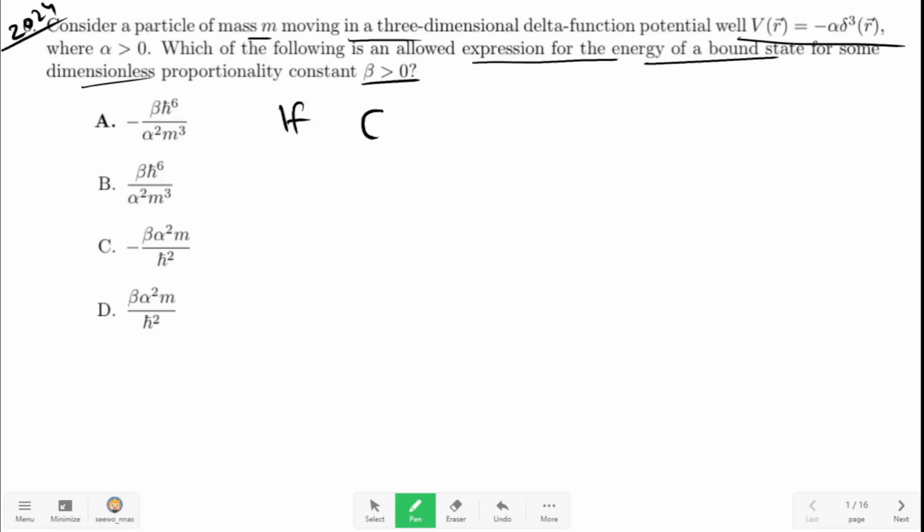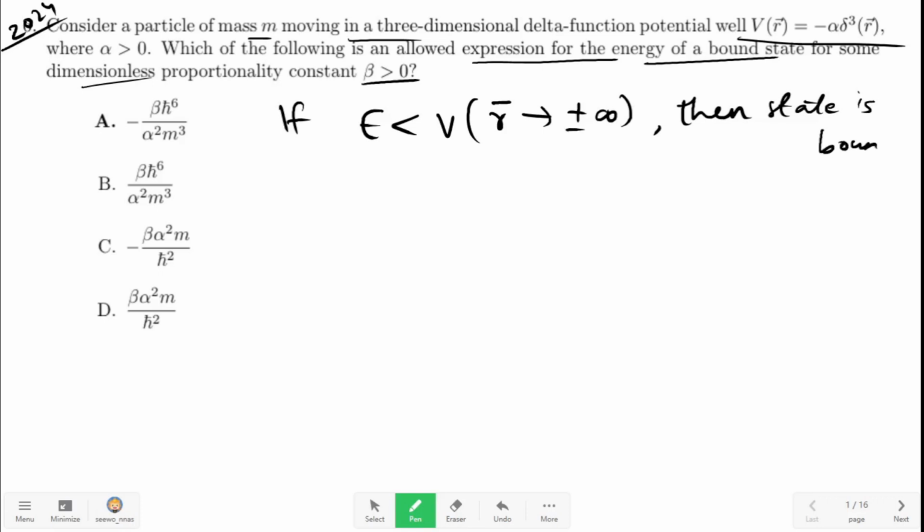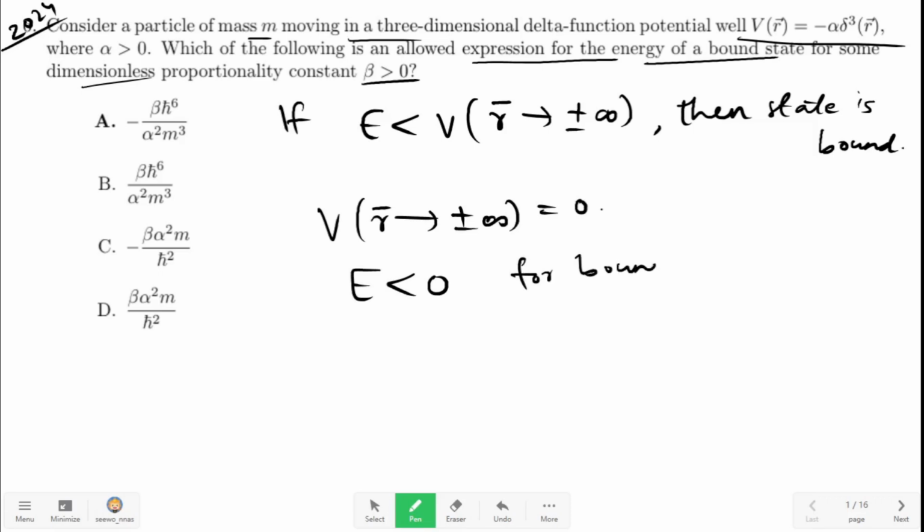If E is less than V of R tending to plus or minus infinity, then the state is bound state. The given potential is equal to 0 when it is tending to plus or minus infinity. Therefore, E must be less than 0 for bound state, which means option B and D cannot be correct.